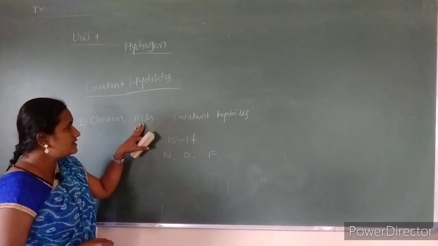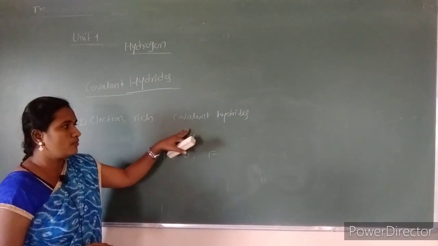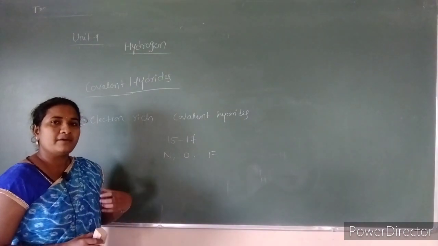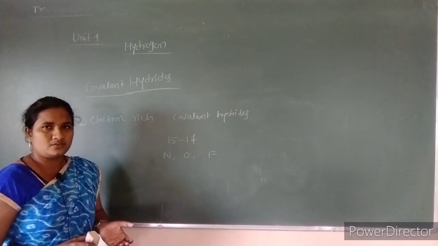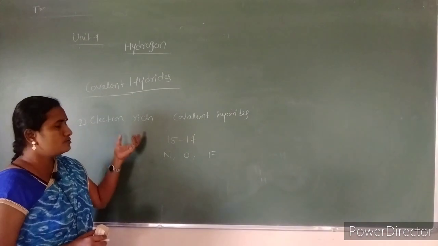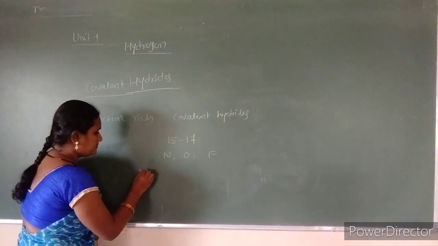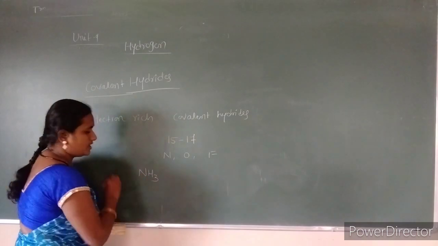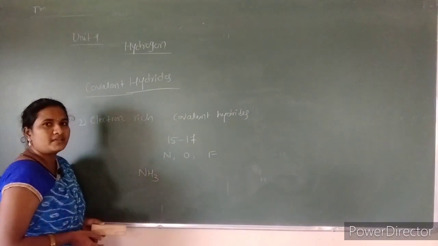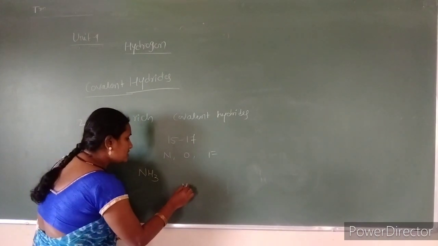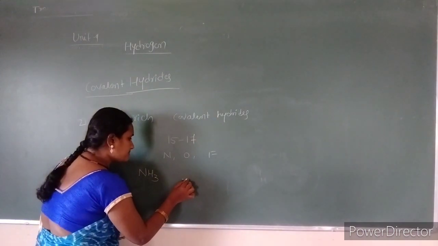As the name indicates, electron rich covalent hydrides are those in which the combining elements have an excess number of electrons. That is why these are said to be electron rich. For example, in the case of ammonia, that is NH3, nitrogen is making bonds with 3 hydrogen atoms. Nitrogen has 5 valence electrons.